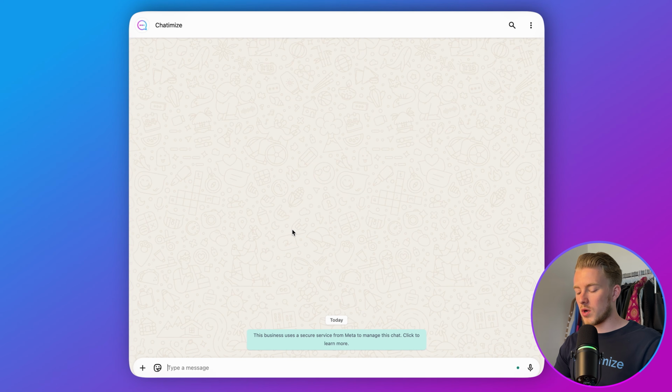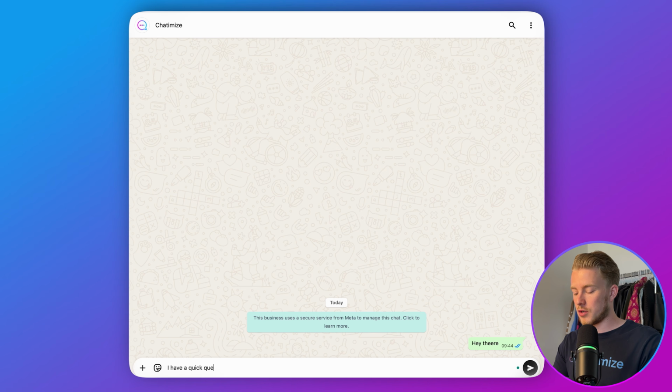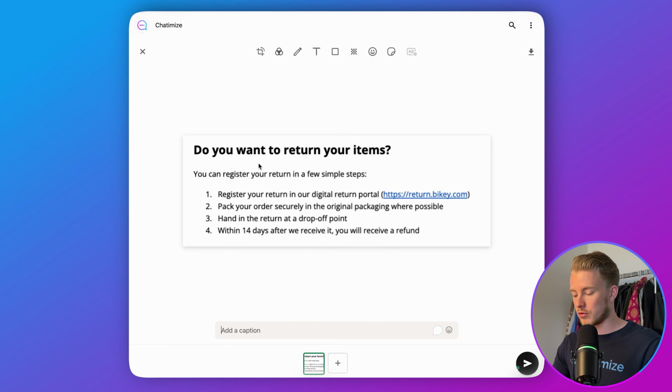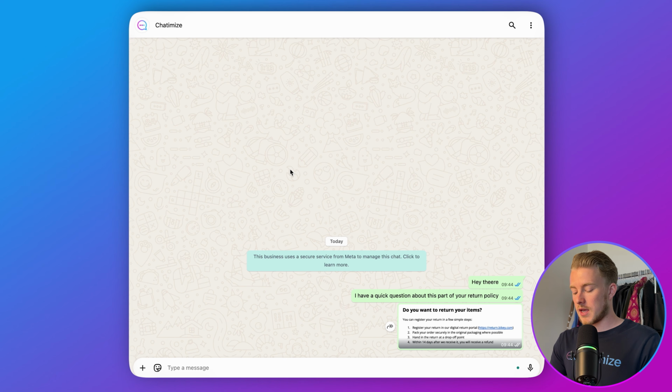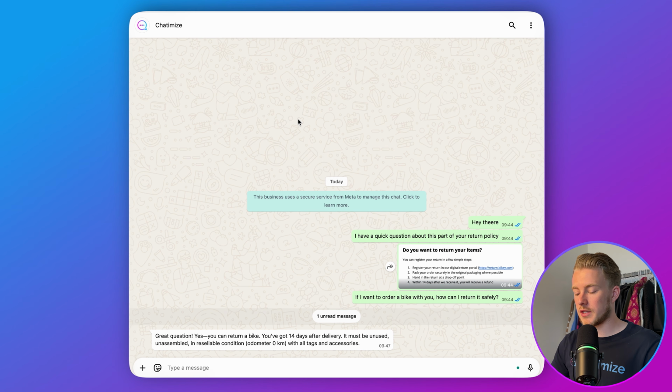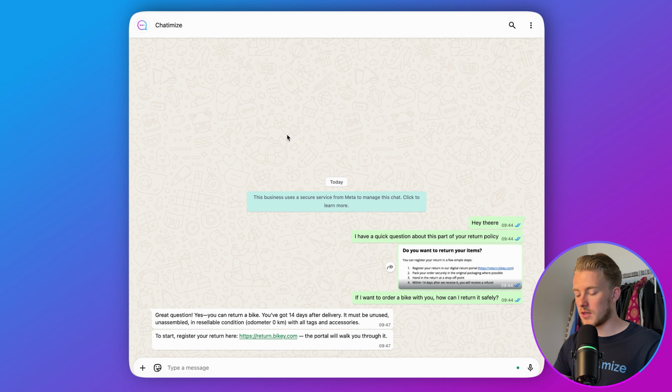So here I'm in WhatsApp, and then I can type in, "Hey there, I have a quick question about this part of your return policy." And then I send an image of that part of the return policy. And then I say, "If I want to order a bike with you, how can I return it safely?" And then it says, "Great question. Yes, you can return a bike. You've got 14 days to start. You can register your return here."